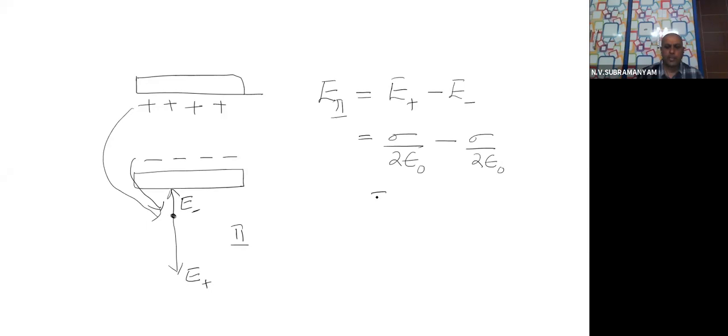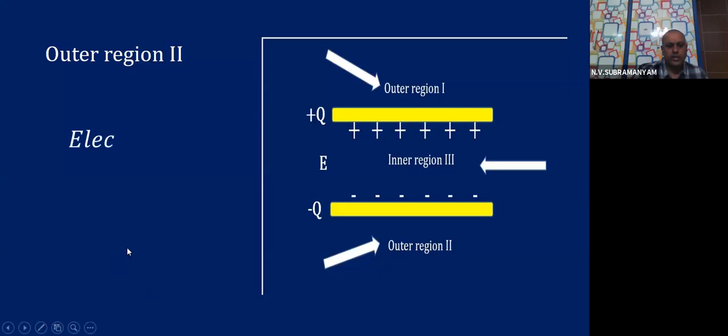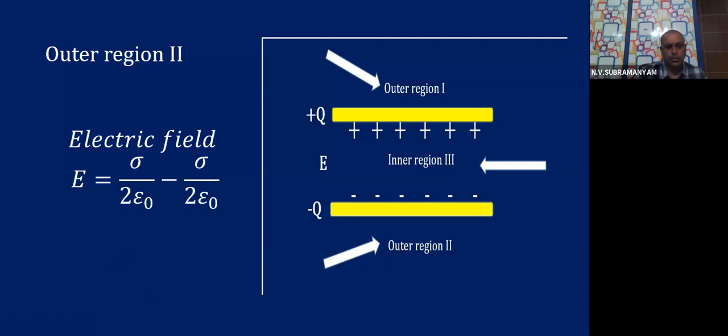I will get final answer how much? 0 again, children, I will get 0 only. That means even in the second region, electric field is 0. What did we learn from this? Outer region 1, outer region 2, there is no electric field at all due to the capacitor plates.